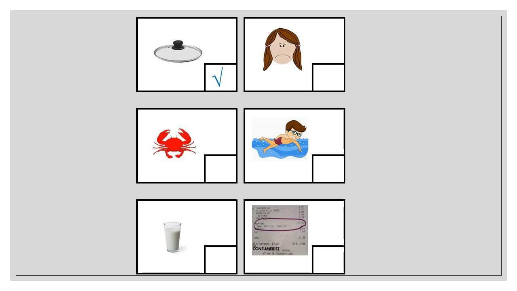The next picture that we have is swim. Swim. Does swim have the sound of short ih? Yes, it is. Can you put a tick mark on the box? The next word is milk. Milk. Does milk have the sound of short ih? Yes, it is. Please put a tick mark on the box.